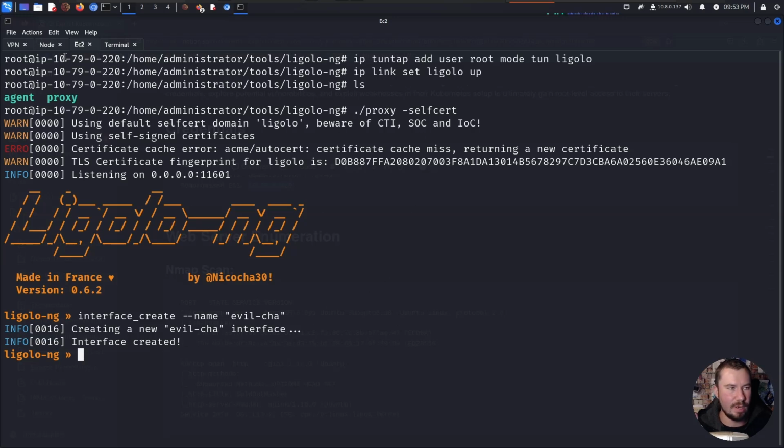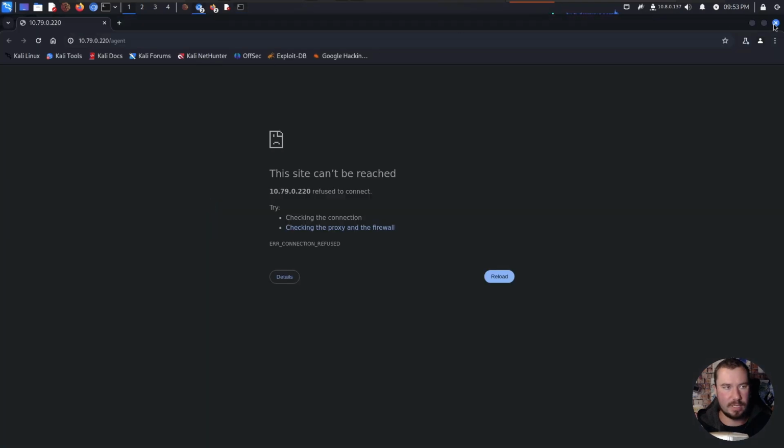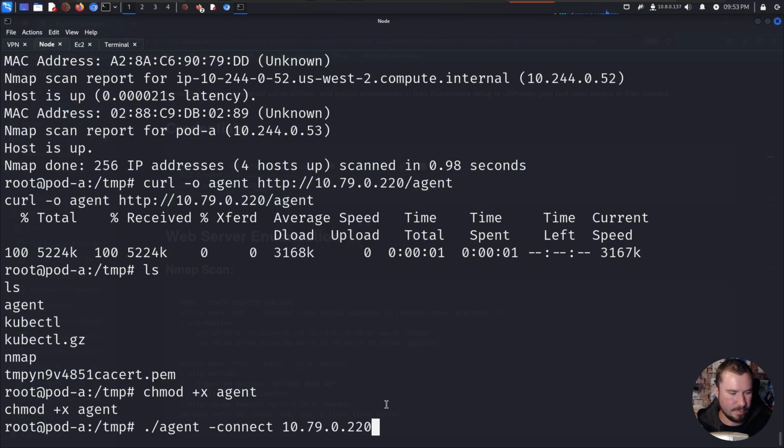Once again, I'll put these into our notes. If we look over at our node right here, we just have to run one command so far. We have our agent right here. So I'm going to do agent to connect back to our proxy that we just set up. We're going to pass it the connect flag. And now we need to go ahead and grab the IP right here. More copy selection, rather. There we go. And then Ligolo runs by default, I believe, on port 11601, and ignore cert because we're doing the self-signed cert. Otherwise, it won't work, saying it is not secure.